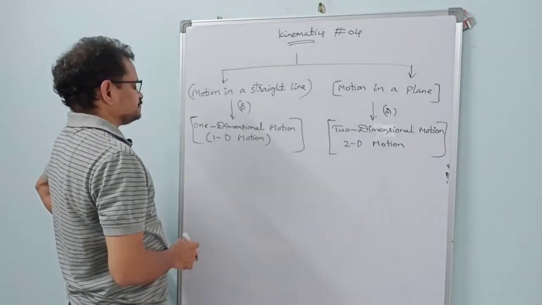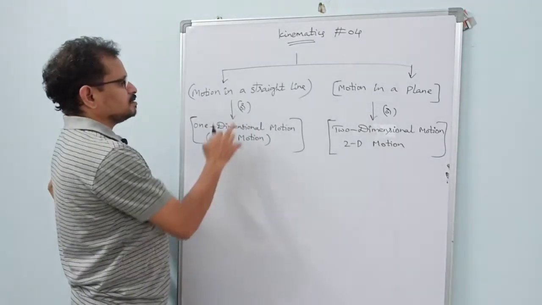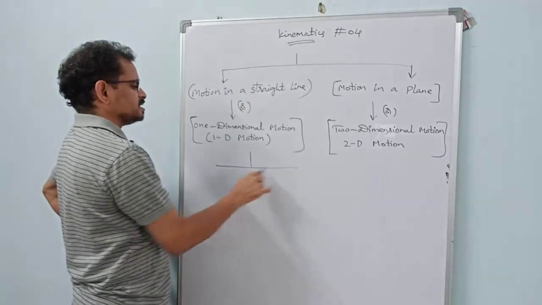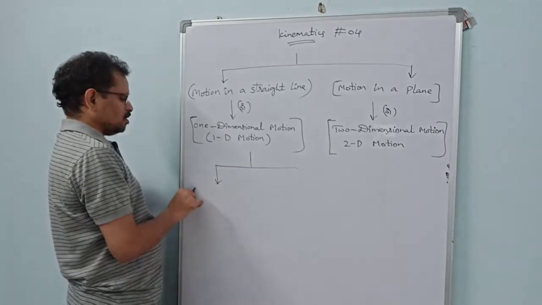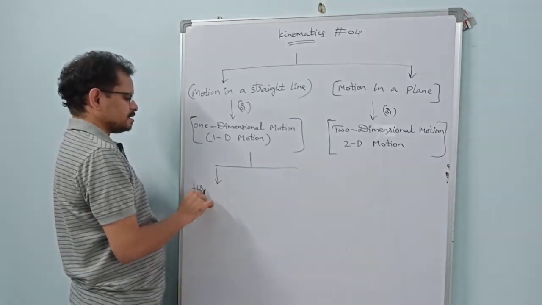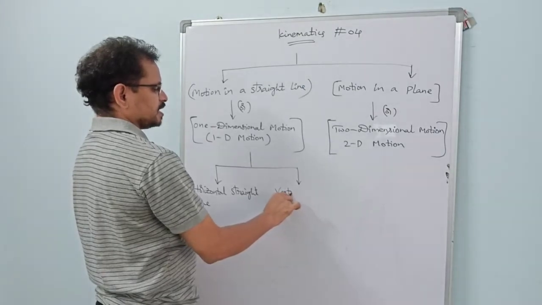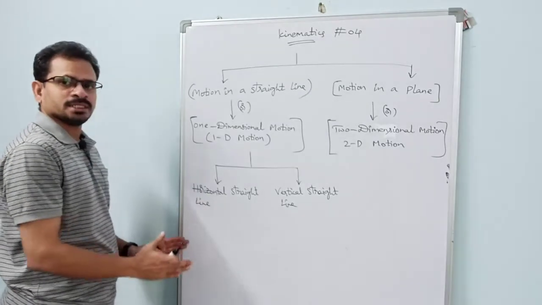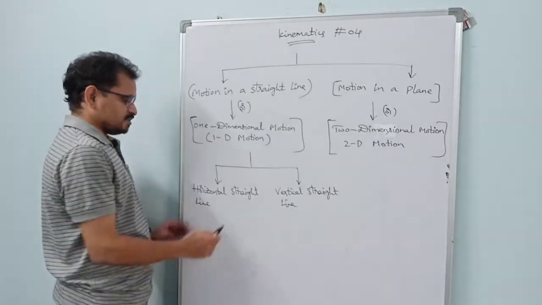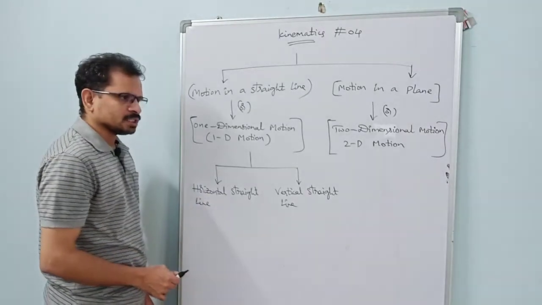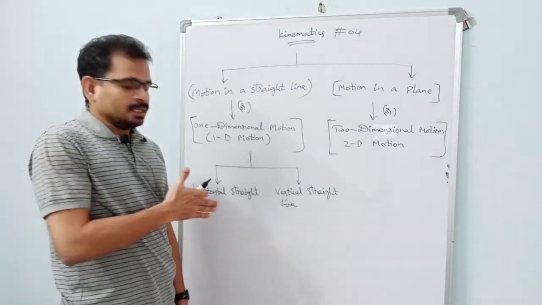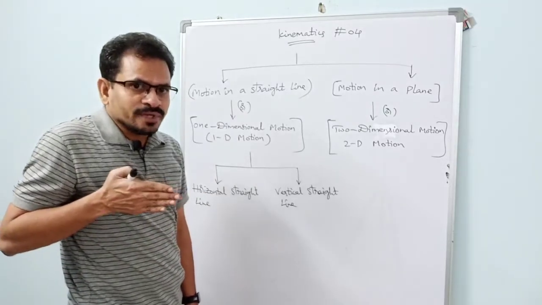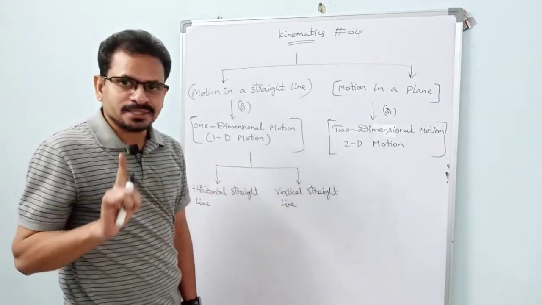See, let us consider this part again. It has two types of motion. It is divided again into two types. One is a horizontal straight line, and the other is a vertical straight line. Horizontal straight line motion and vertical straight line motion. So let us first discuss this one. What is horizontal straight line motion? Here it describes the motion of bodies which are moving on the ground in a straight line.